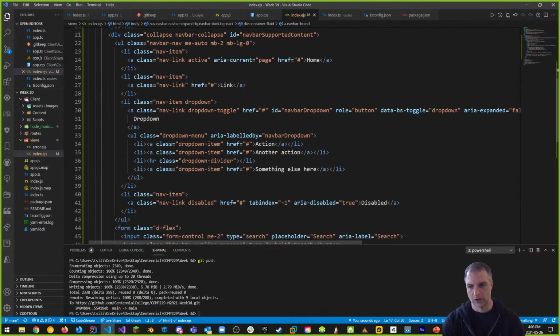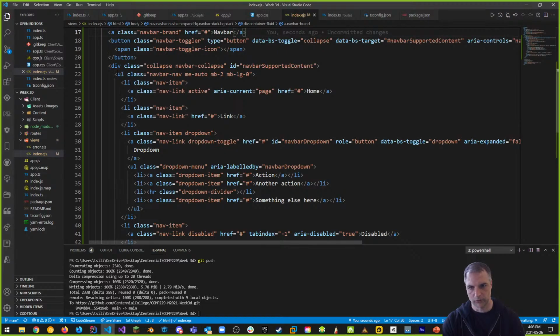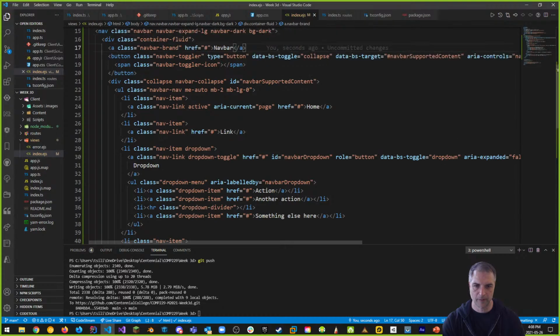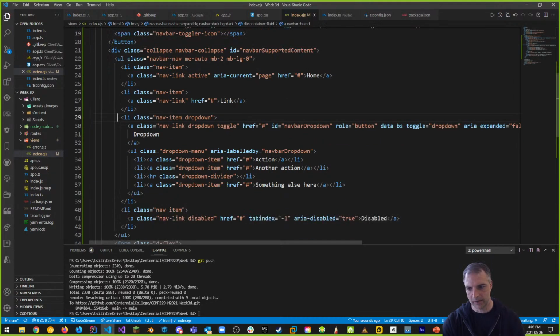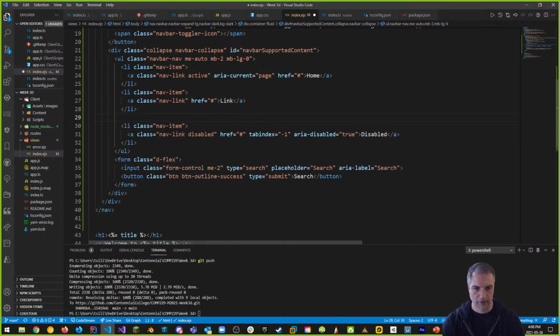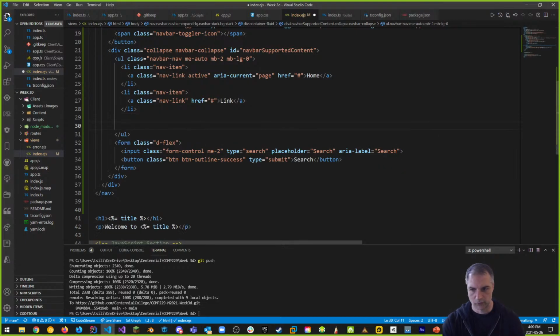So we know that UL is an unordered list, and ULs are where we have our navigation items. We have an empty navigation item here, which is a link. This is good. We have our home page. That's good. But our drop-down menu, we don't need. This part here from where it says item drop-down, we can get rid of. And we can also get rid of something that's disabled. We don't need that part. We also don't need the form.